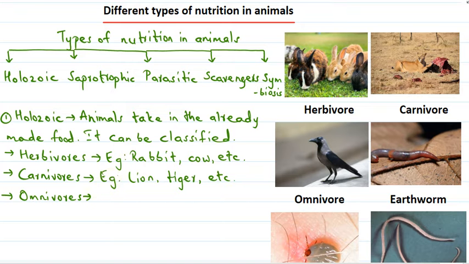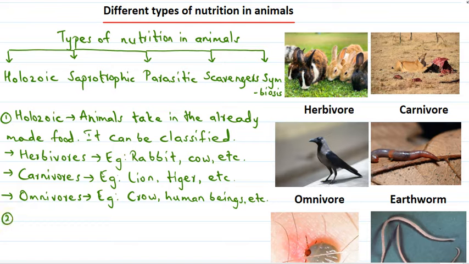Then what are omnivores? Omnivores are those animals which feed on both plants as well as animals. For example, crow, human beings, etc. So human beings are also omnivores, that is, they can feed on both the flesh of other animals as well as on plants. Okay, so these are the different types of holozoic nutrition.